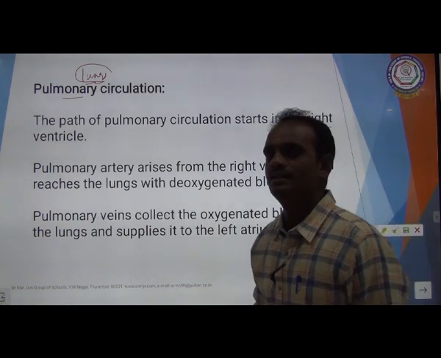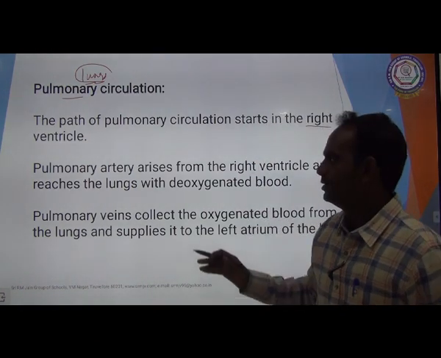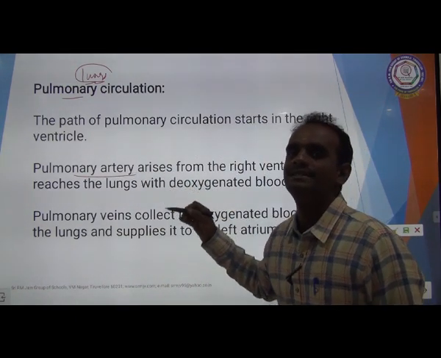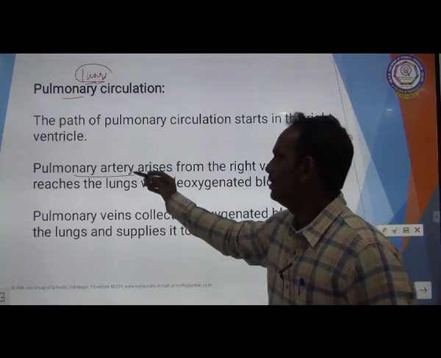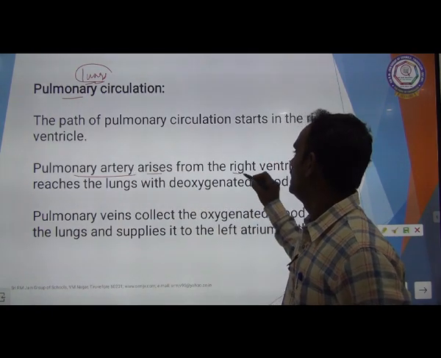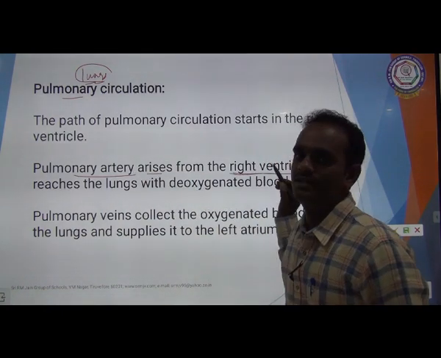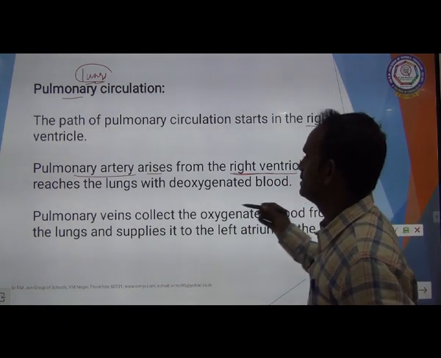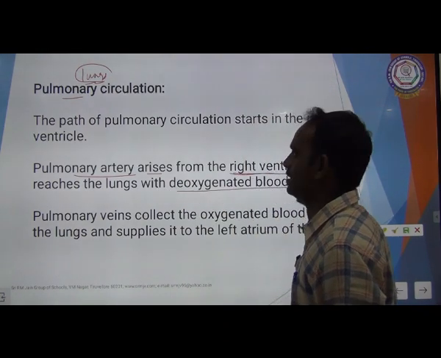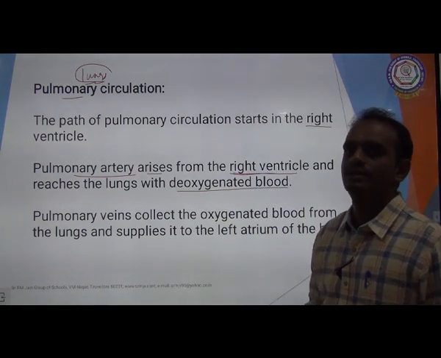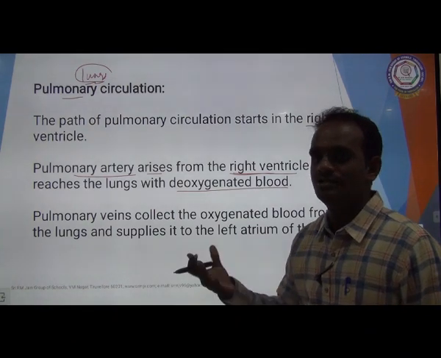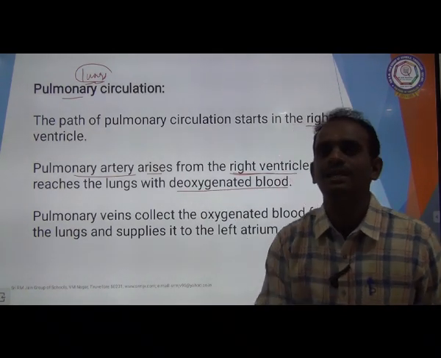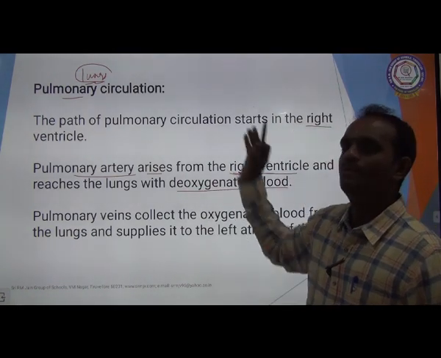The pulmonary artery, the only artery that carries deoxygenated blood, arises from the right ventricle and reaches the lungs. In short, pulmonary circulation is the circulation of deoxygenated blood from the right ventricle to the lungs.